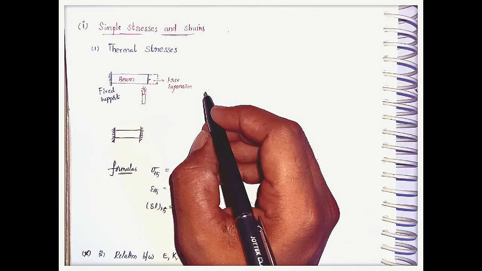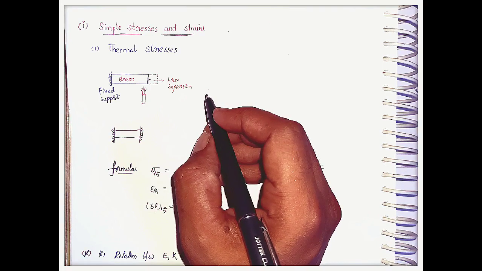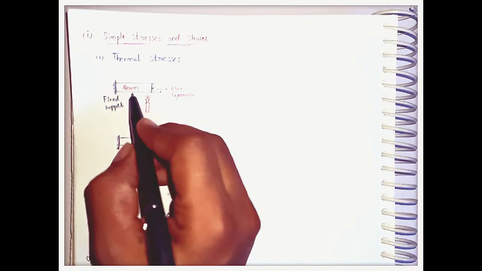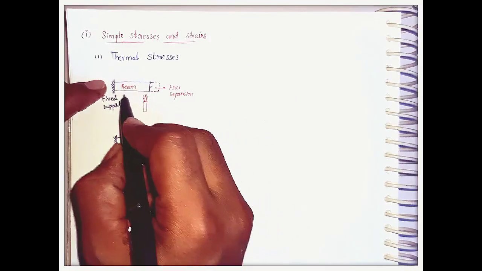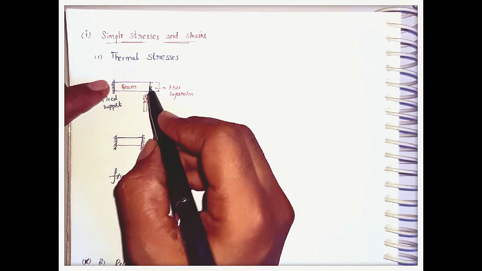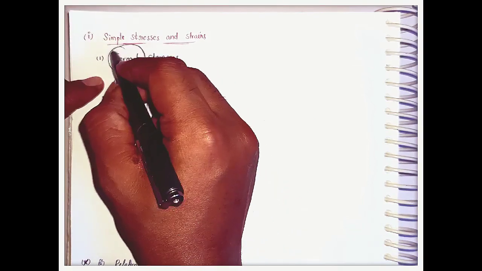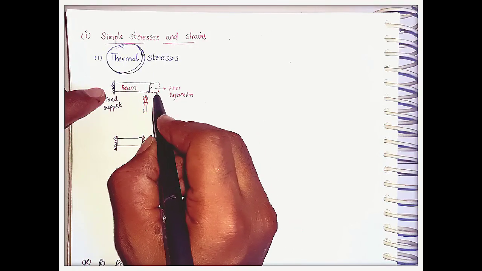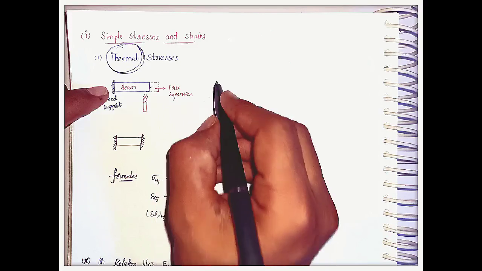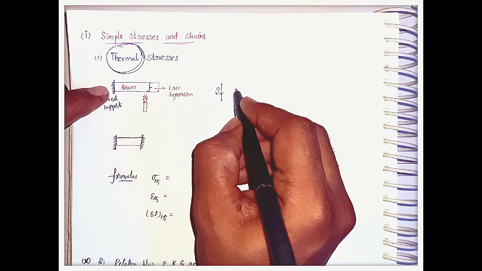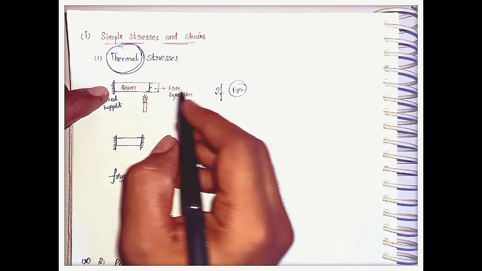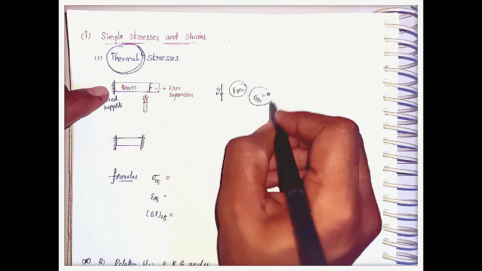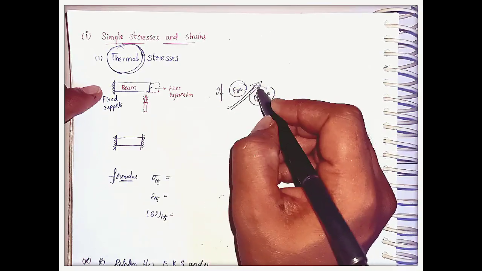In simple stresses and strains, the first most important concept is thermal stresses. Consider a beam which is fixed at one end and free at the other end. Thermal stresses here means supplying of heat. If we supply heat at the other end, the expansion takes place freely. An important concept here is that if any beam is expanded freely without any opposing stress, then that beam will experience zero thermal stresses. This is the most important concept they will ask in the exam.